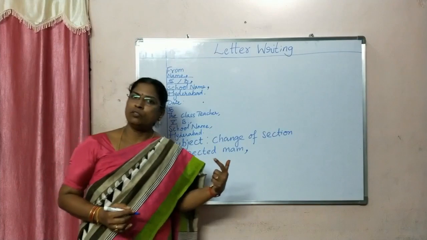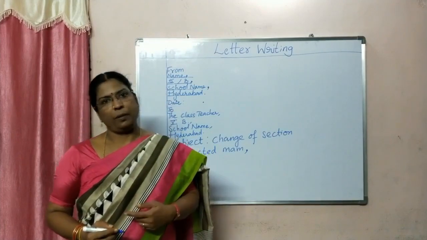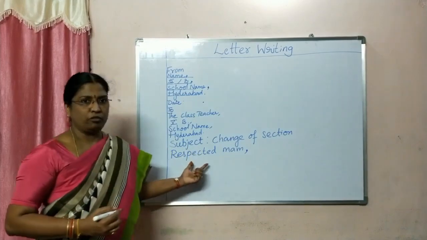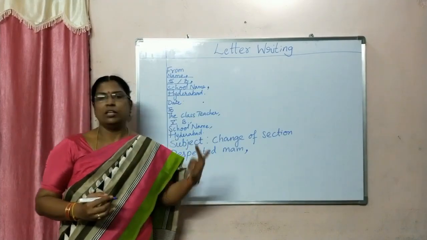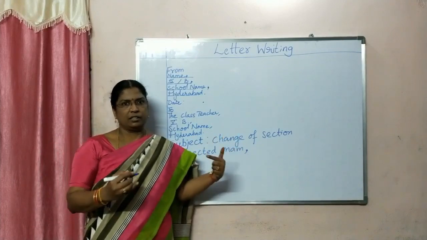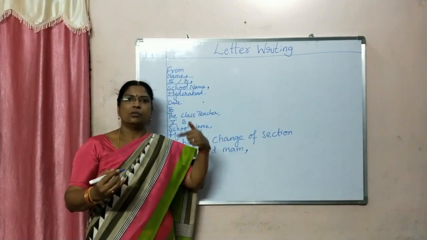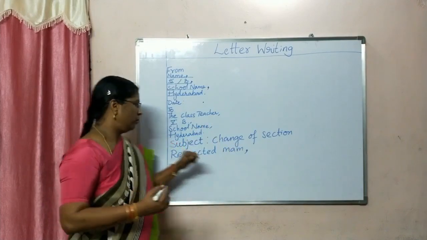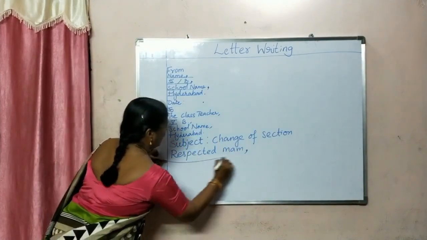This body of the letter is divided into 3 different paragraphs. Now, first paragraph, what do you need to write? You have to write I am, and your name, section. Then, what do you want? I request you to change my section. So that will be your first paragraph.